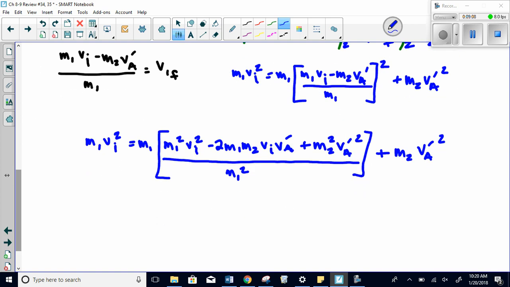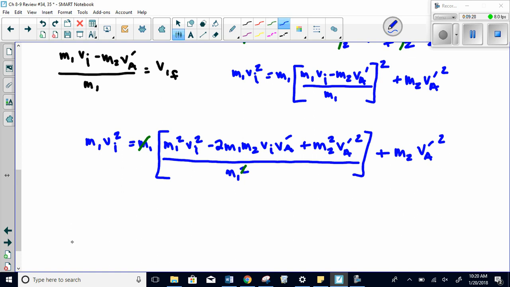The first thing I notice is that this mass 1 will cancel one of these, and I'm going to move the bottom mass 1, multiply everything by it, so it'll add a mass 1 on the left side over here, and it'll add a mass 1 with the M2 over here.